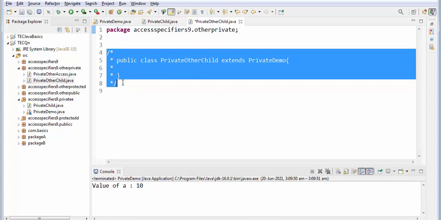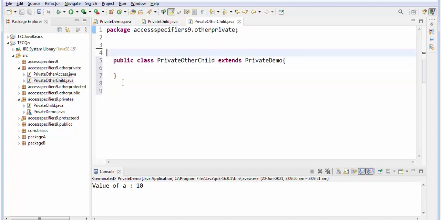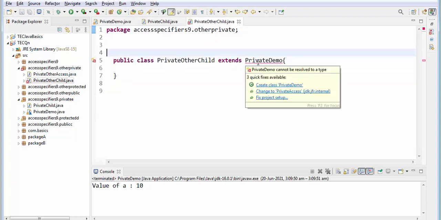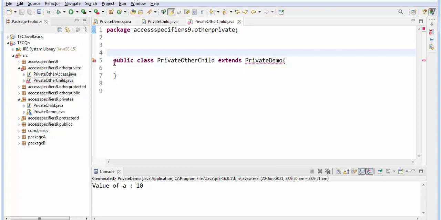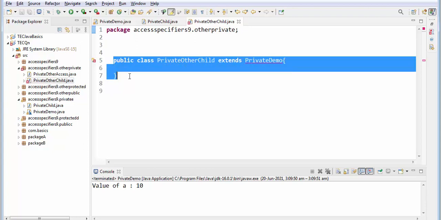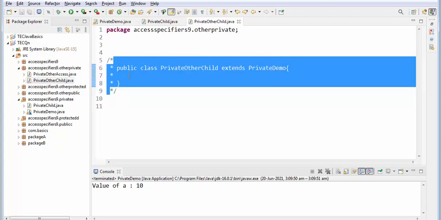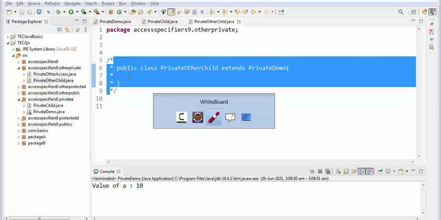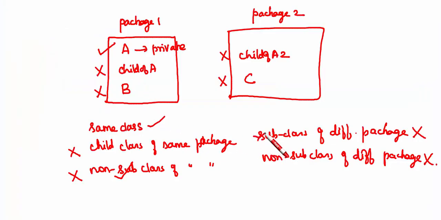Once you write the code like this, it is not showing the exact error, but it shows it cannot be resolved to a type, that is, it's not visible. So this is the point: a subclass of a different package is also not possible.